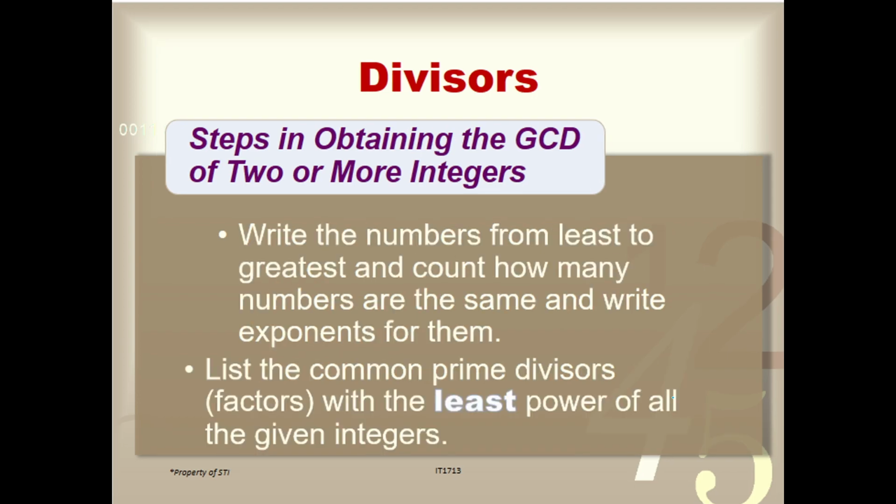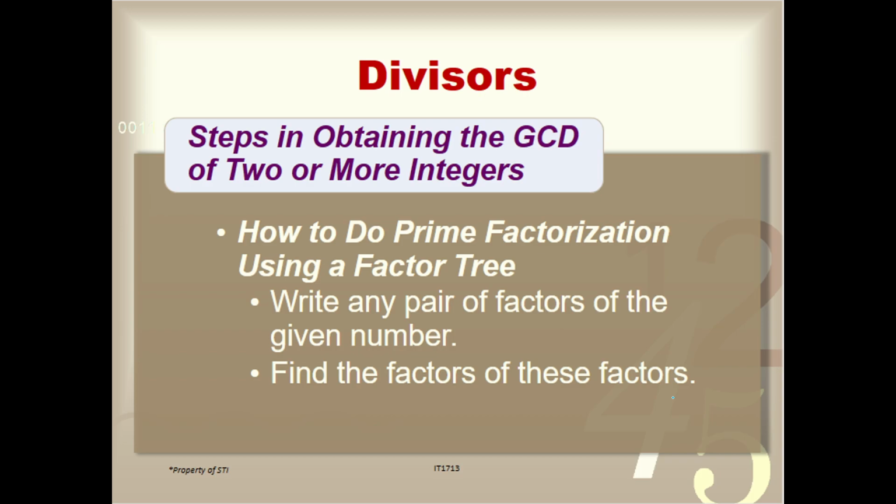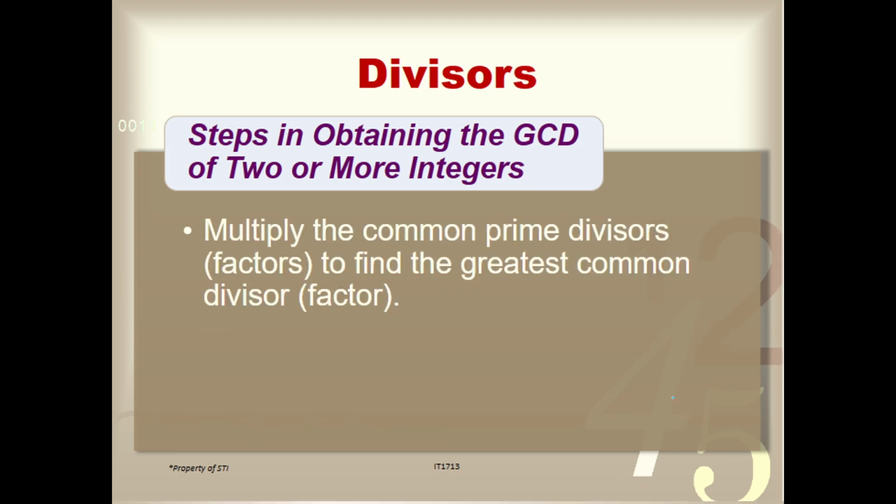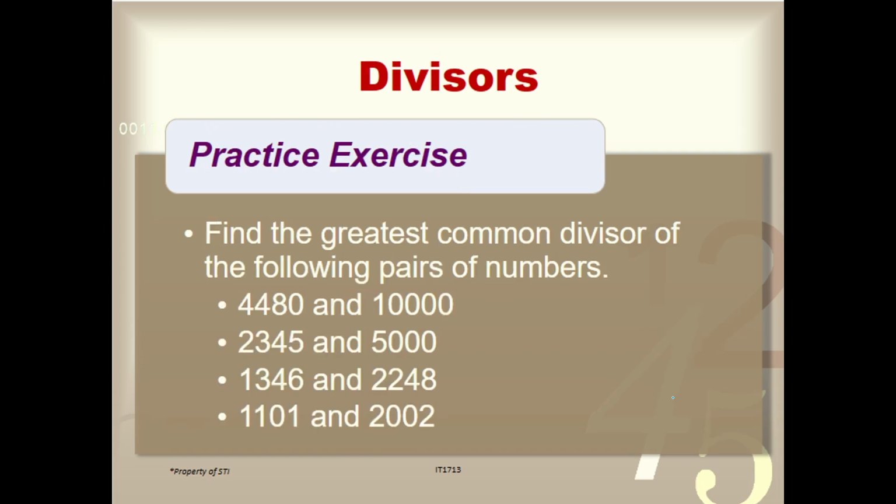And after natin, using yung factor tree, we can write the numbers from least to greatest and count how many numbers are the same and write exponents for them. And list the common prime divisors or yung factors natin with the least power of all the given integers. And then after that, multiply the common prime divisors to find the greatest common divisor or factor.